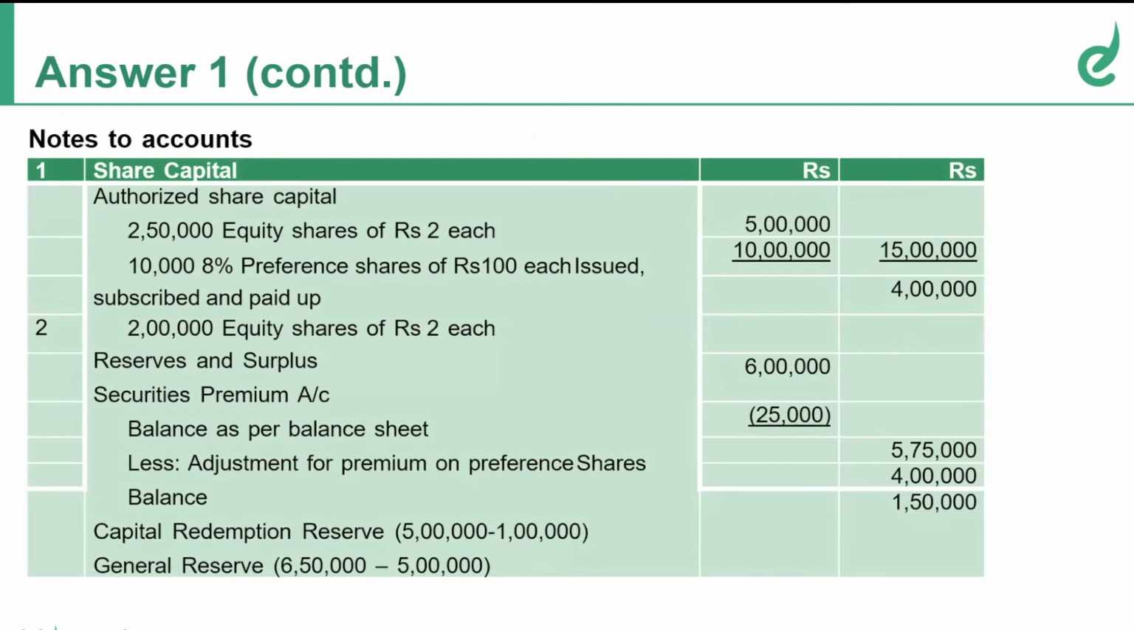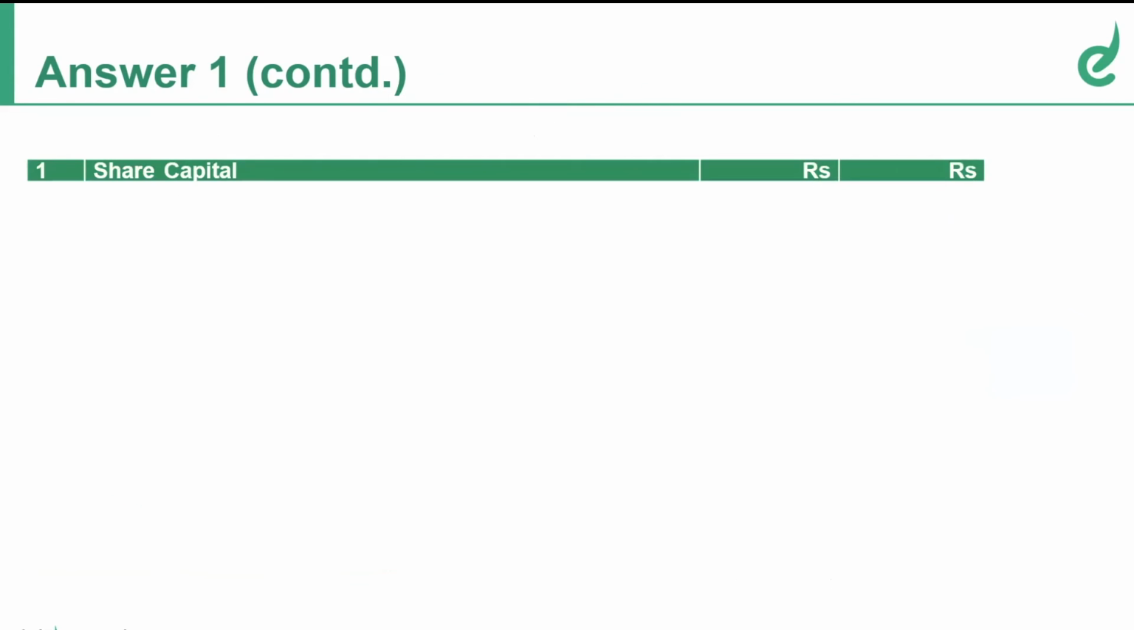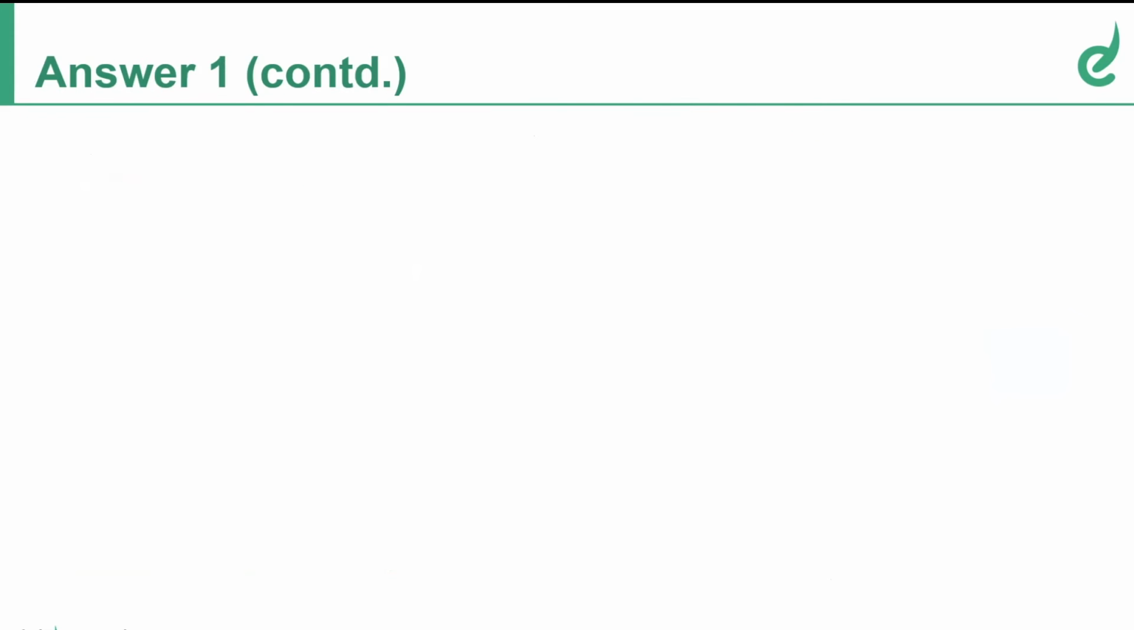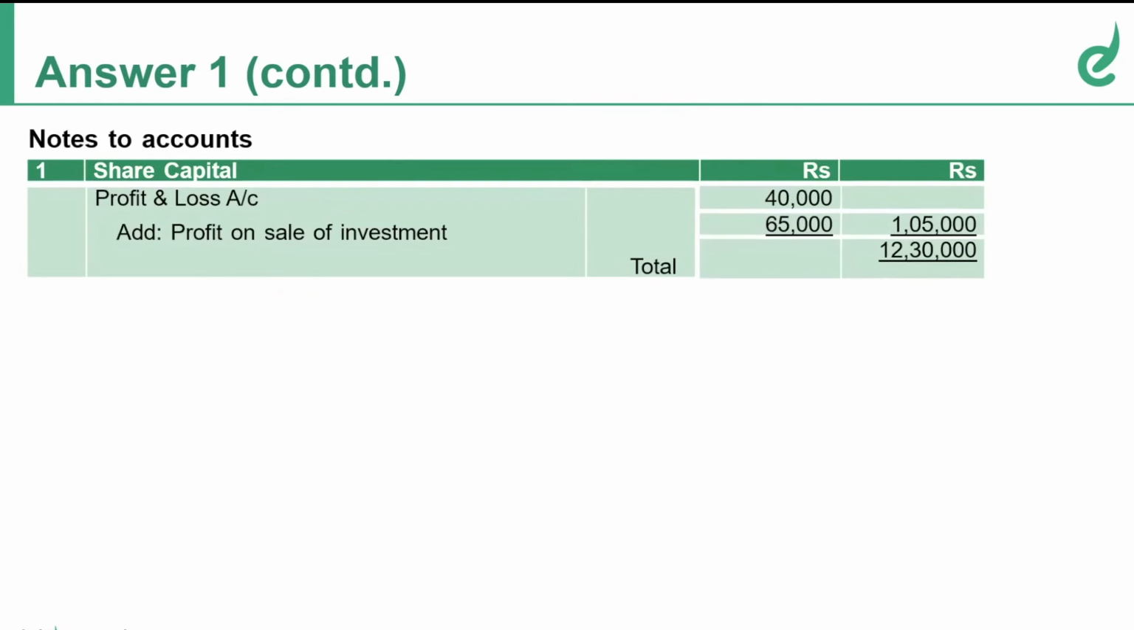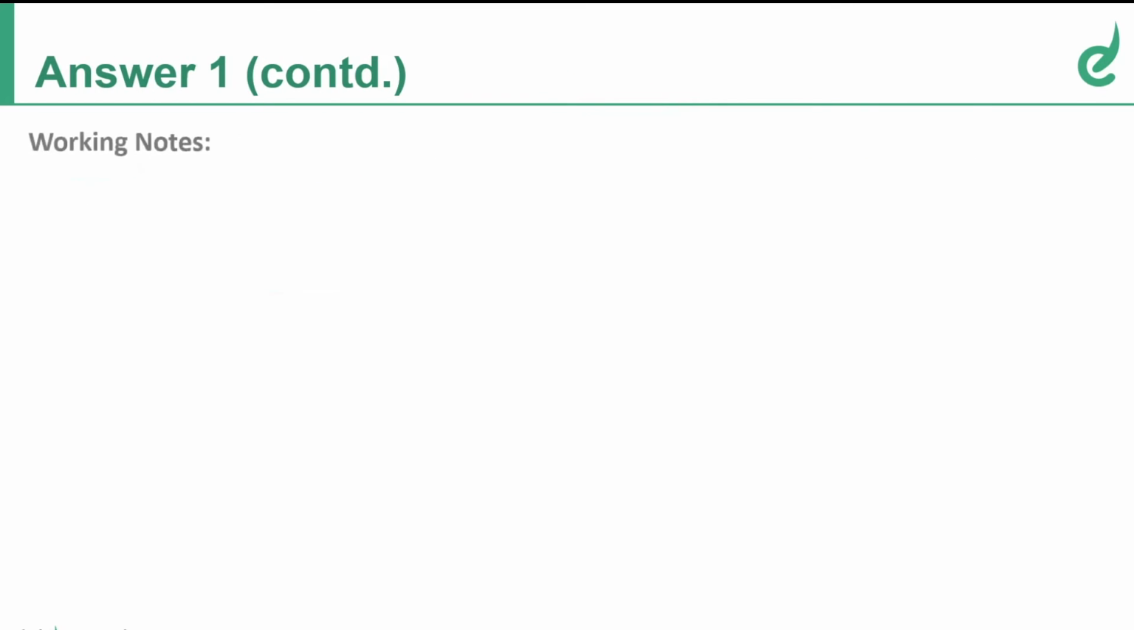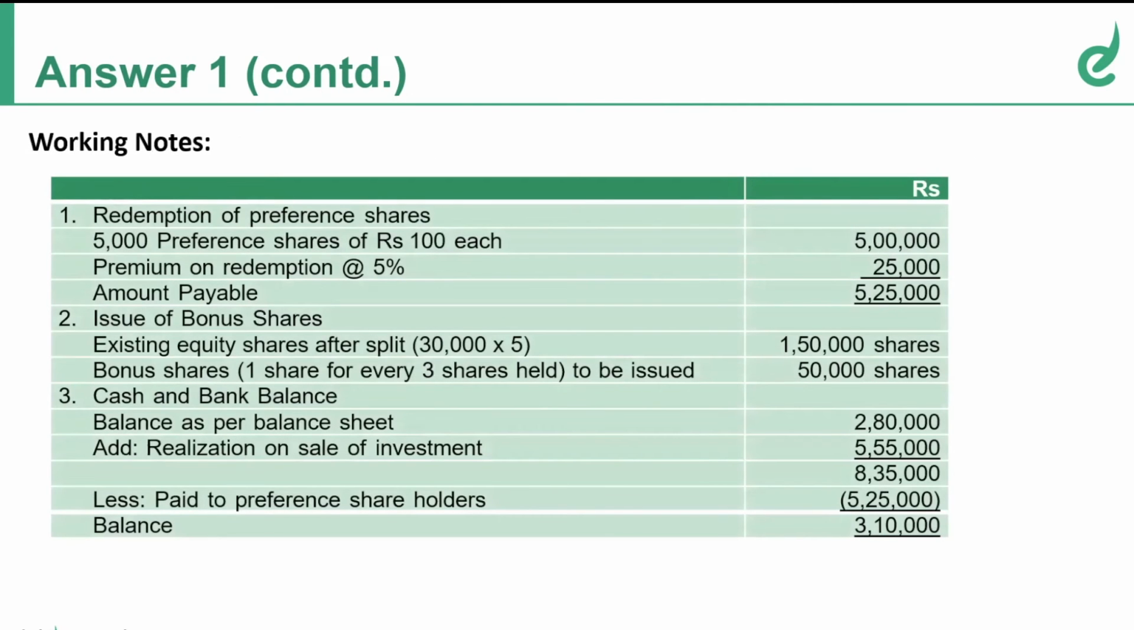So this is your question number 1, which is going to speak about your bonus journal entries and balance sheet. Of course, notes to accounts is also given. If you have the authorized capital and subscribed and paid up, then under reserves and surplus, we have securities premium, capital redemption reserve, general reserve. And we have profit and loss on sale of investments. And we also have the journal entry, cash and bank balance working notes that we have.